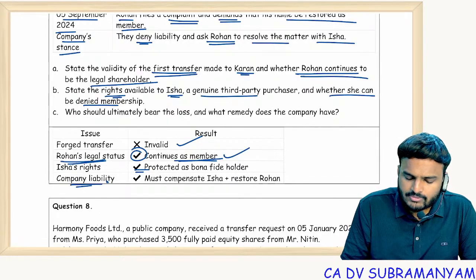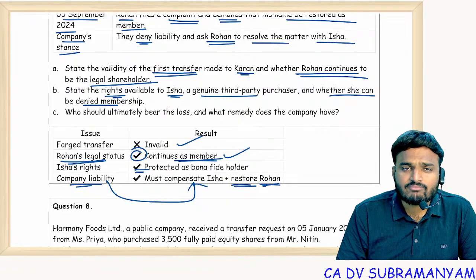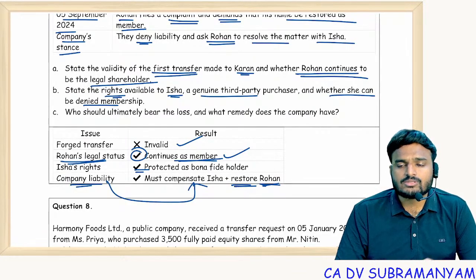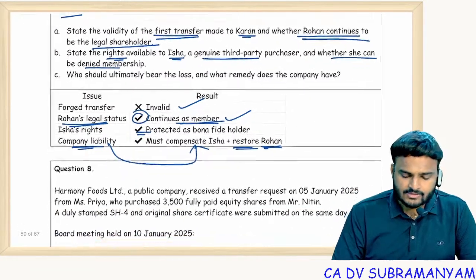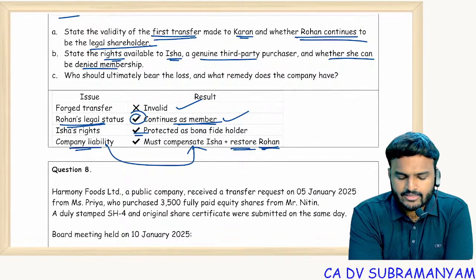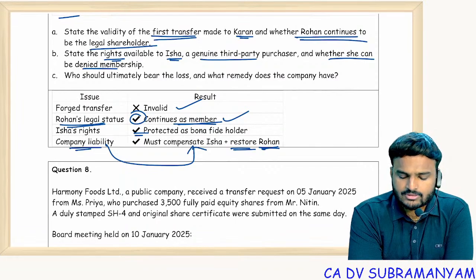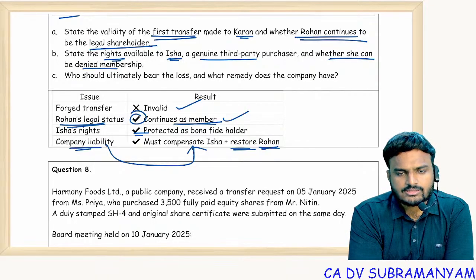The company must compensate Isha and restore Rohan. Then the company will be at loss. No, sir. The company can recover that loss from Karan, who is the main culprit. Getting it? So Isha's rights are protected. Isha will be indemnified. The company must indemnify Isha and must restore the name of Rohan in the register. The main culprit Karan is liable to the company.